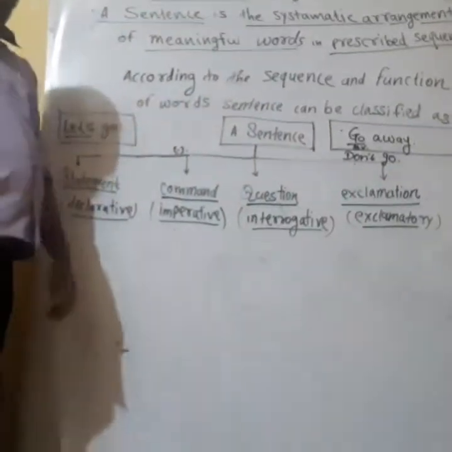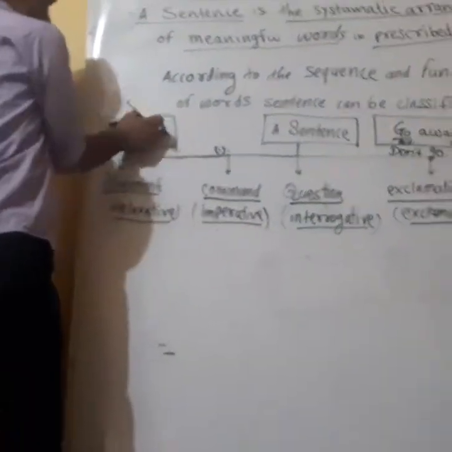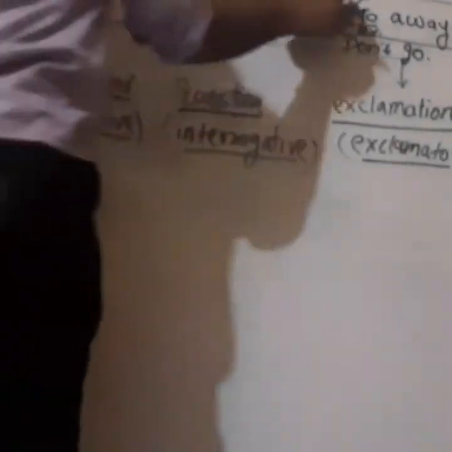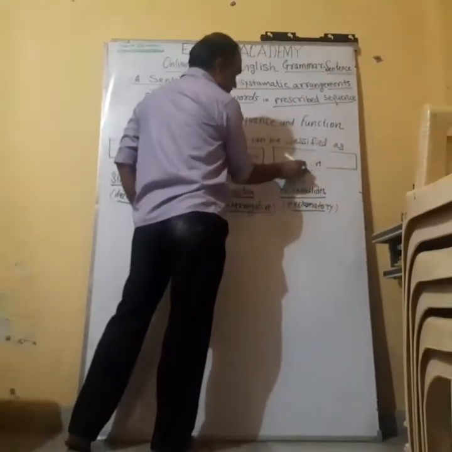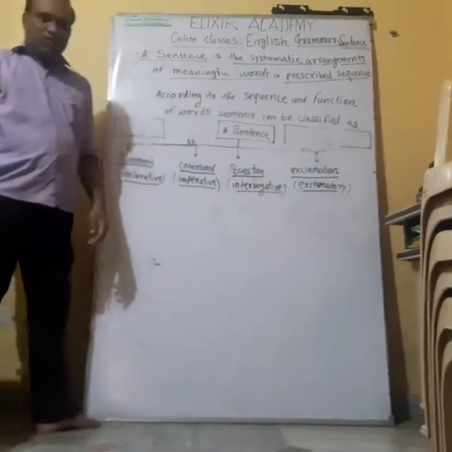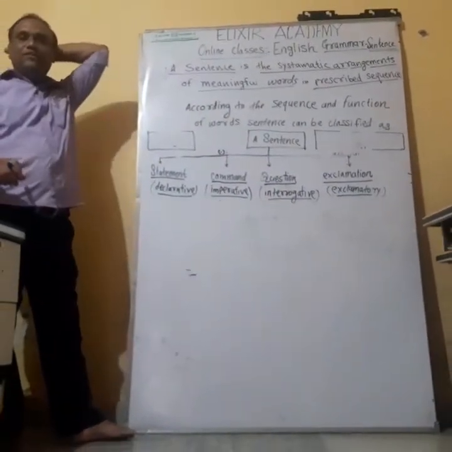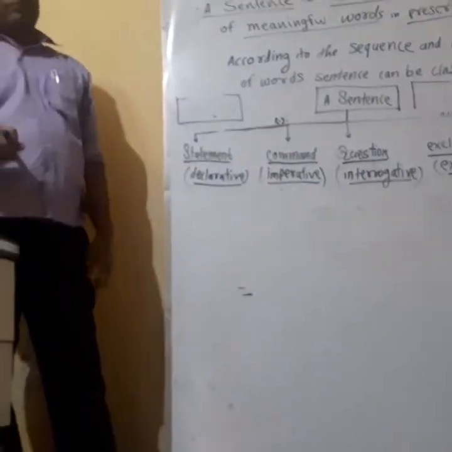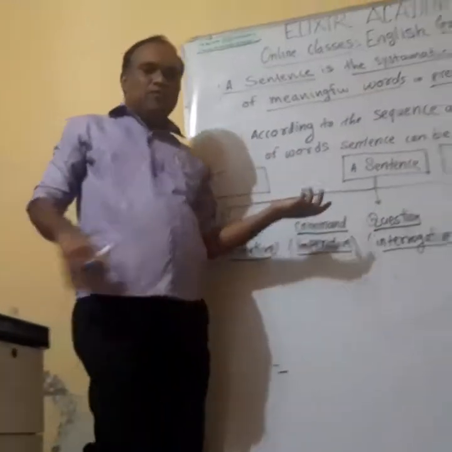The next type of sentence is the interrogative sentence, which we also call questions. A question starts with WH words. What are WH words?